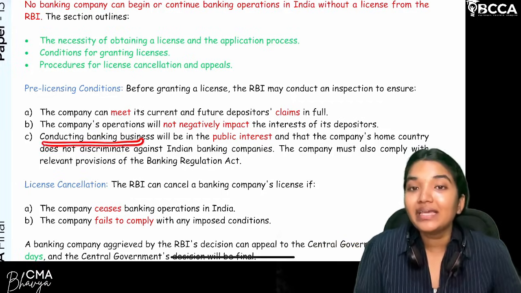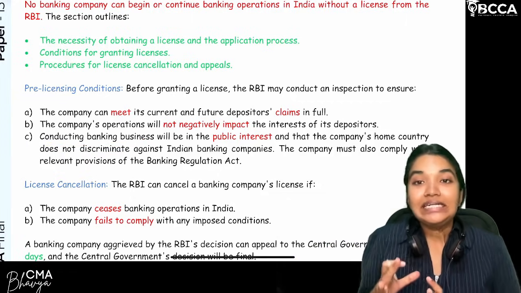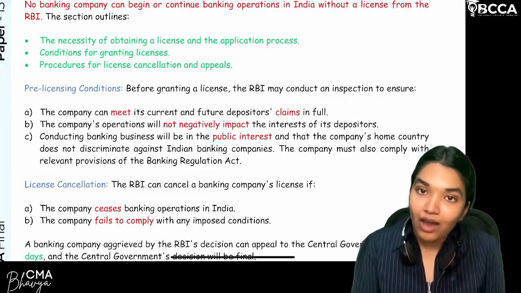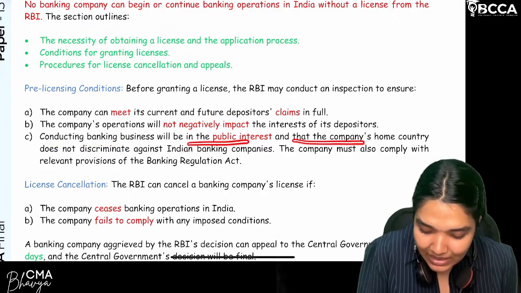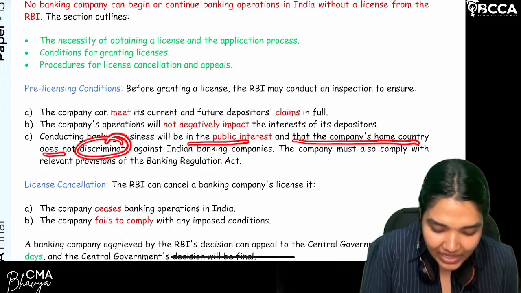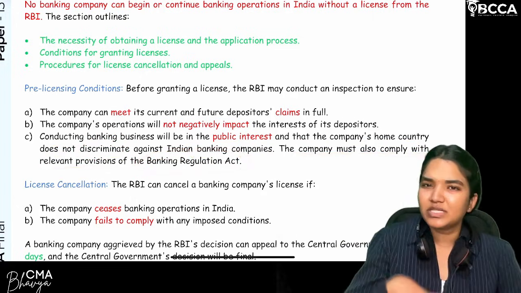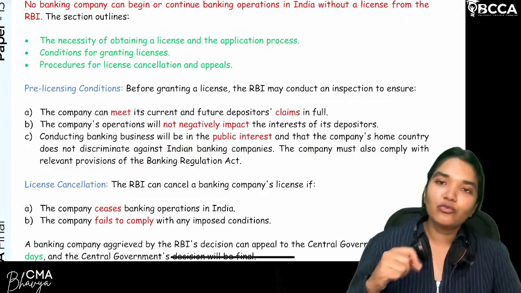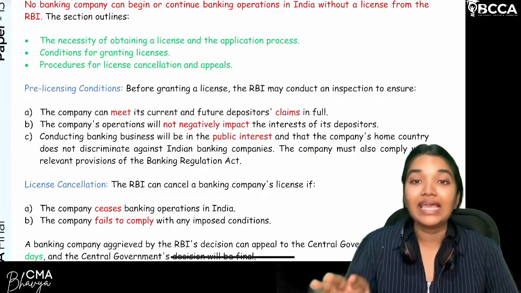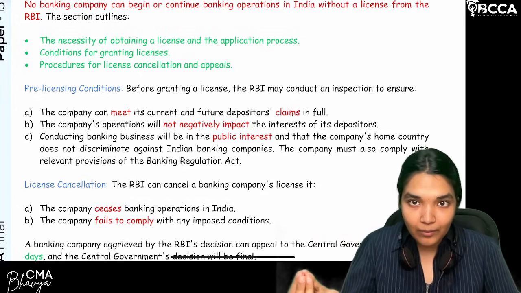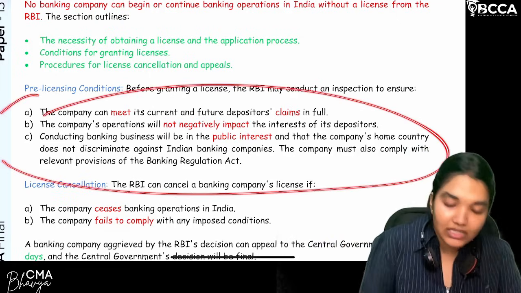Next, conducting banking activities should not cause any market deterioration or harm to the Indian banks. Clear? So conducting banking activities will be in public interest, and the company's home country does not discriminate against Indian banking companies. The company must also comply with the relevant provisions of the Banking Regulation Act, specifically for foreign banks. Are we clear? So foreign banks also can get a license to operate as banks in India, but make sure they're not doing anything against the Indian banking companies, and that they follow the Banking Regulation Act. So these are the pre-licensing conditions.